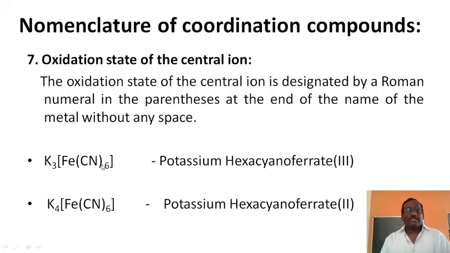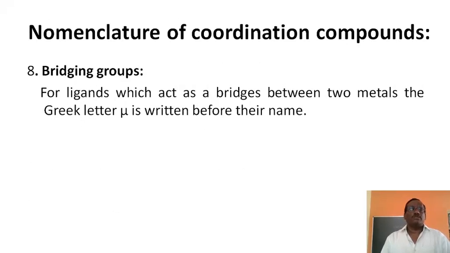For example, in this case the oxidation state of iron is 3, mentioned within parentheses, immediately after ferrate, the central metal ion. Similarly for K4[Fe(CN)6], again the oxidation state is mentioned immediately after the metal name, using the numerical values as Roman numerals.